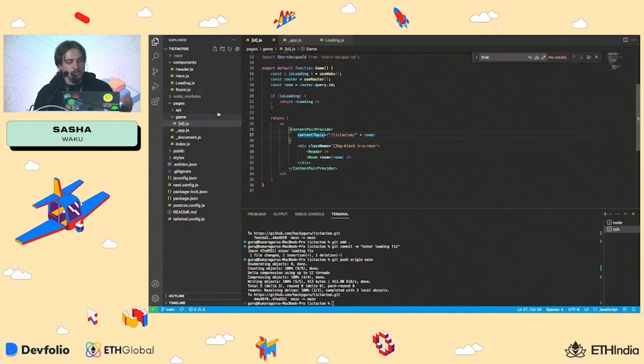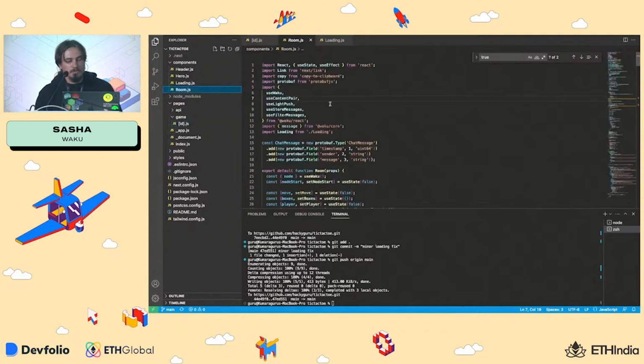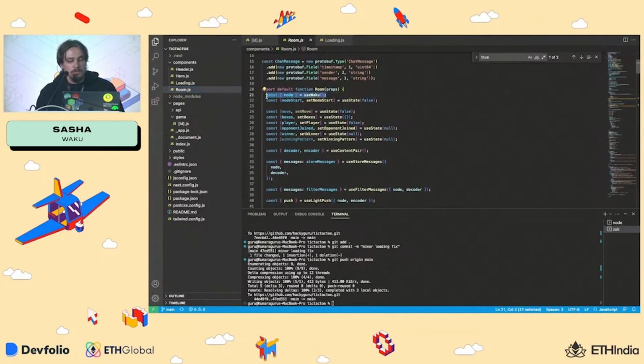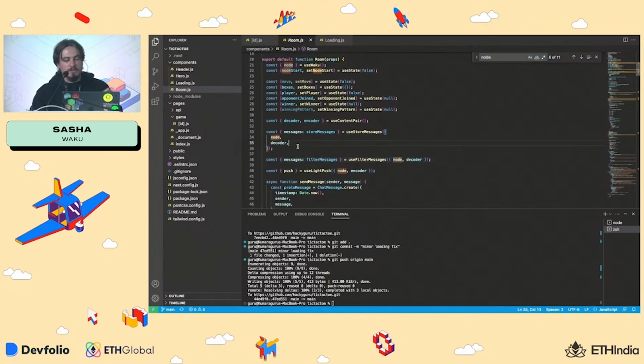And yeah, so we created the encoder and decoder. Let's go to the juicy part. Here I'm highlighting the line where we are getting the abstraction from the network, and we might do something with it. In this particular case, we are using it to retrieve messages. There are two ways to retrieve messages. One way is to retrieve messages ad hoc. This is called filter. We essentially subscribe to the stream of messages which are happening after we started the subscription.